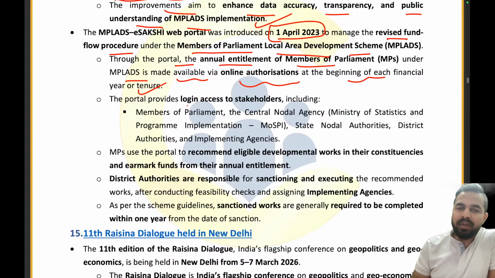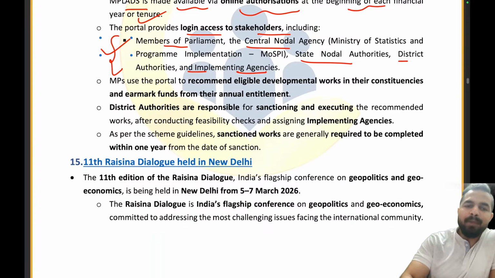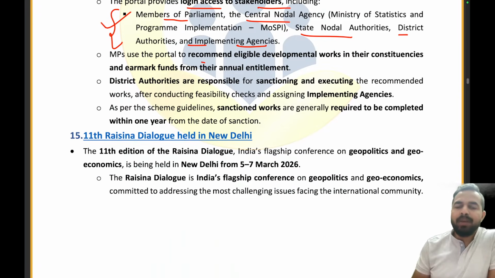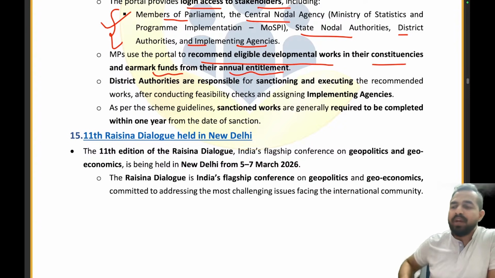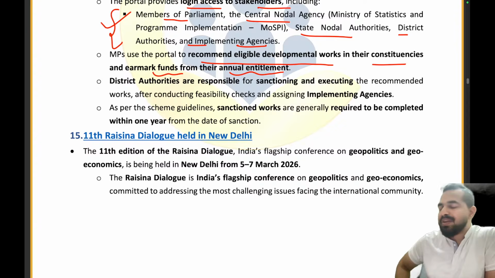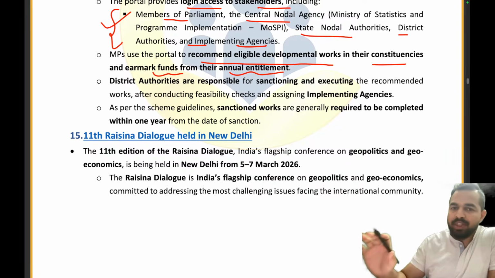The portal provides login access to the stakeholders. To all the stakeholders, this login access will be provided, like Member of Parliament, Central Nodal Agency, State Nodal Authorities, District Authorities, Implementing Agencies, all of them will be getting this login access. Now the MPs will use the portal to recommend eligible developmental works in their constituencies and earmark funds from their annual entitlement. Okay, what amount of fund I can allocate to this particular work.